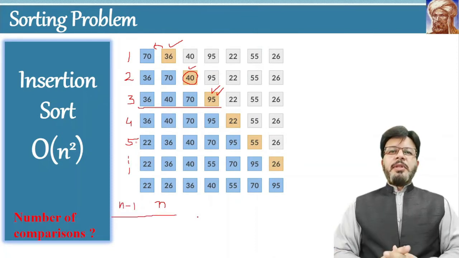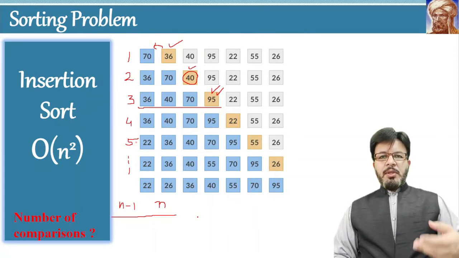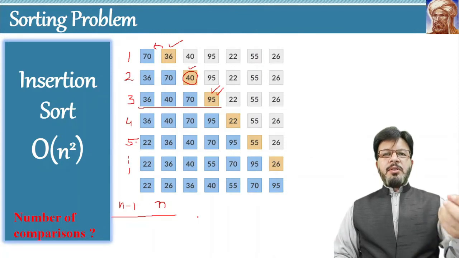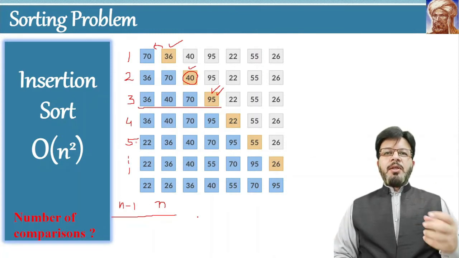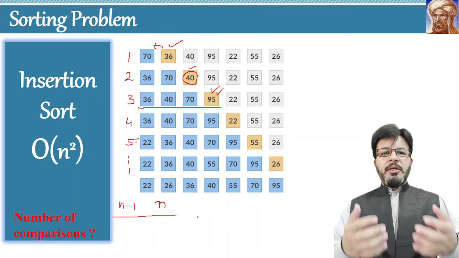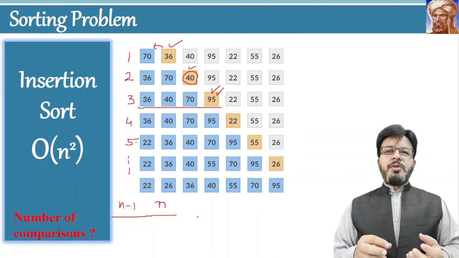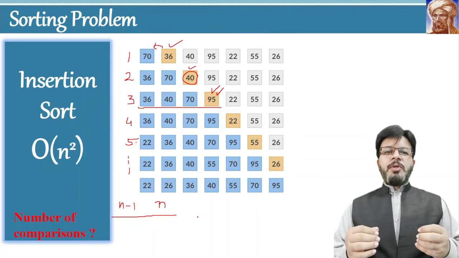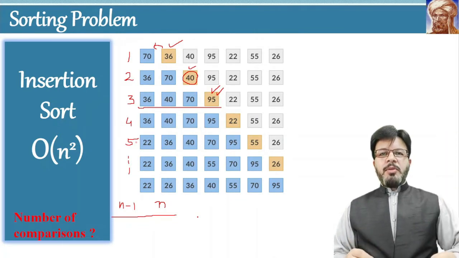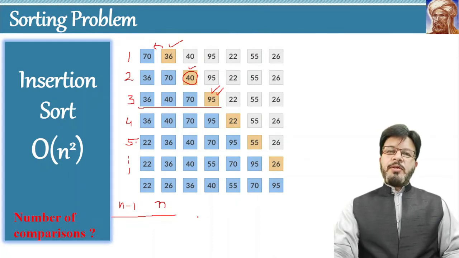We want to add up these numbers. So these are the total possible number of comparisons. In the first iteration, 1 comparison. In the second iteration, 2 comparisons. In the third iteration, 3 comparisons. Remember, we are talking about the maximum possible comparisons. In actuality, how many comparisons are required depends upon the data. But we are considering the maximum possible comparisons. So we have to sum up all these comparisons and we will find the complexity function or final result.